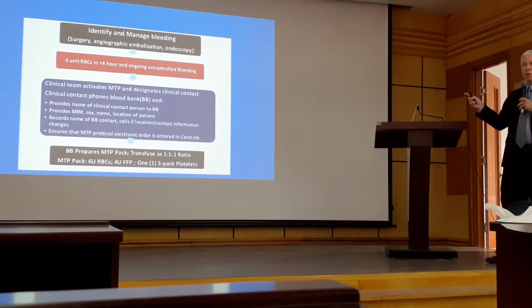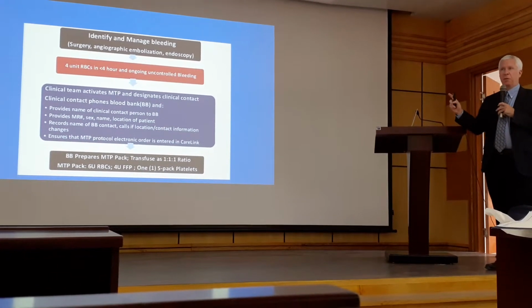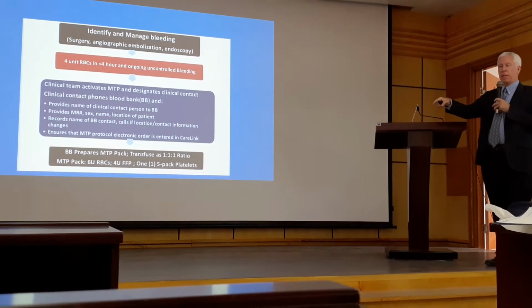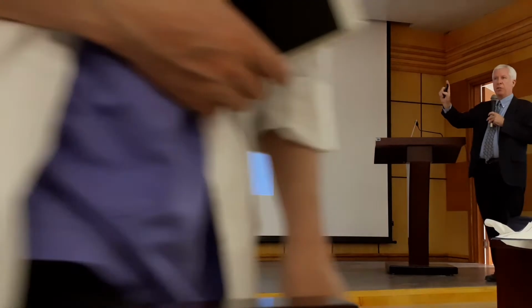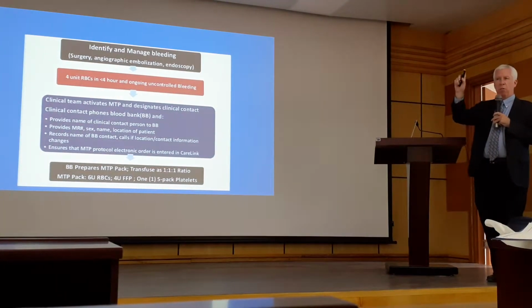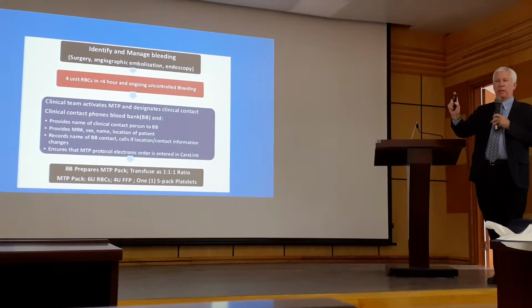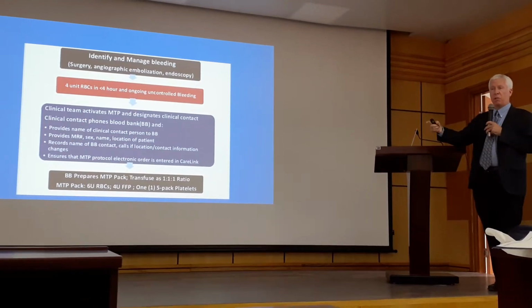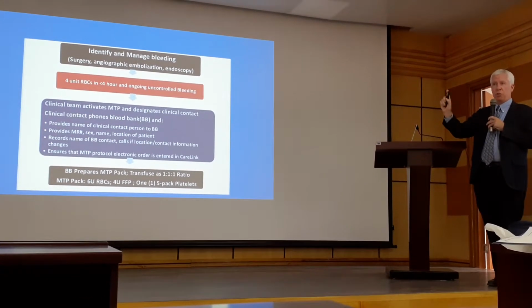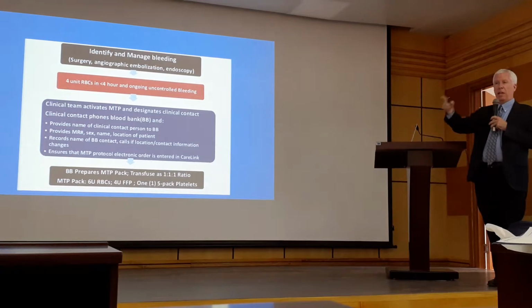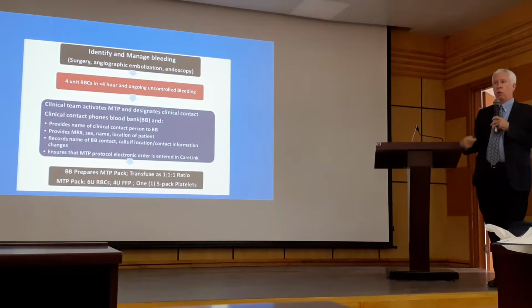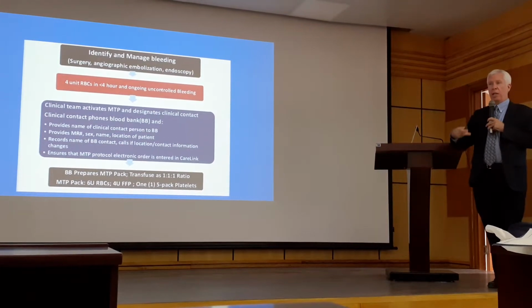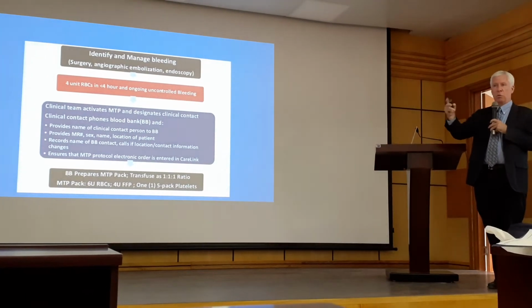The key message here to be successful is about communication, right? And if this patient starts off downstairs in our emergency department, when we call the blood bank to initiate the protocol, it's very important to have one designated point of contact in the ER. Typically, it's either the primary nurse that's caring for the patient or the charge nurse in our hospital. They'll be communicating with the blood bank. And then the idea of having one contact, they usually have a phone, so they can communicate. The blood bank knows how to talk to this one person.